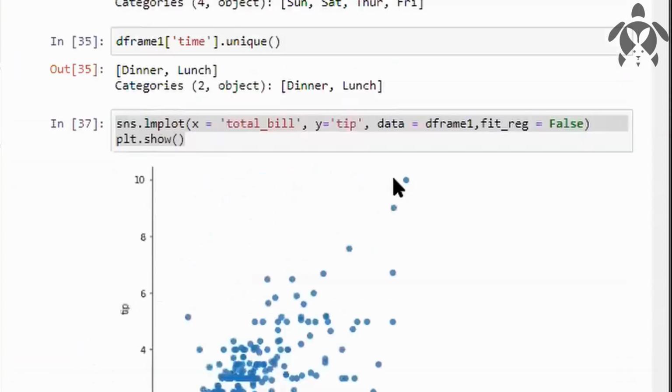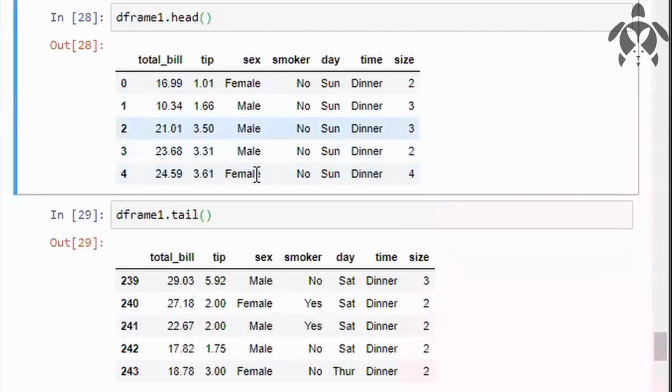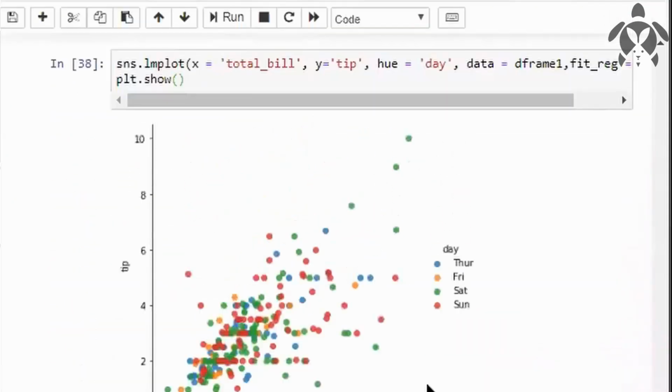So we have used this restaurant data to plot this graph. And on Friday, people are less, and on Thursday also people are less because those are weekdays. That's why people rarely visit a restaurant on weekdays.